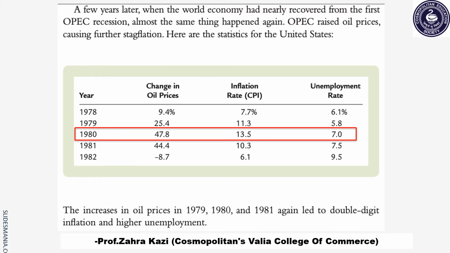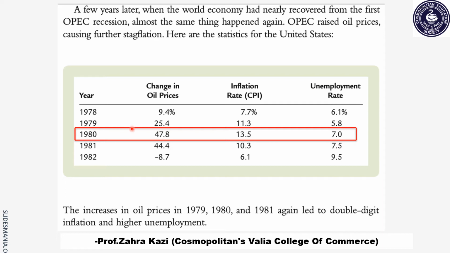A few years later, when the world economy had nearly recovered from the 1970s OPEC recession, same thing happened again in the year 1980s. So again OPEC increased oil prices, causing further stagflation. Let's look at the statistics of US.